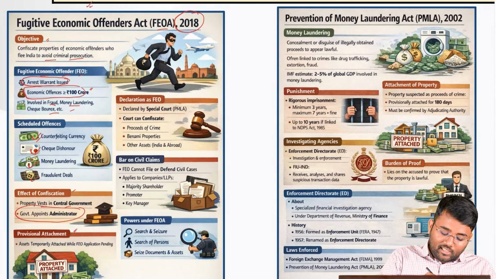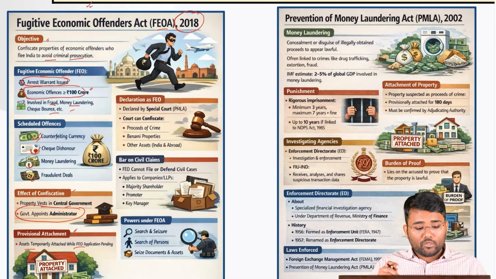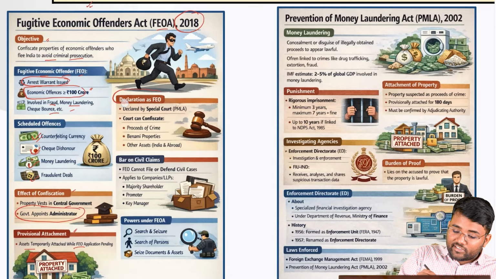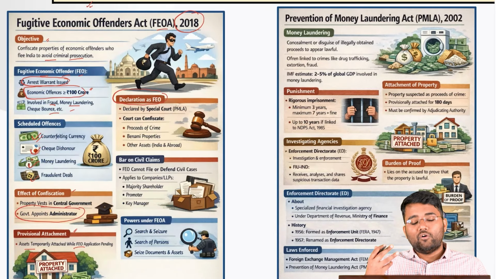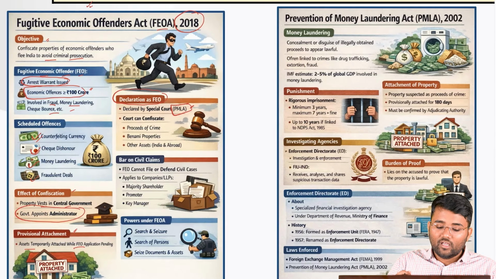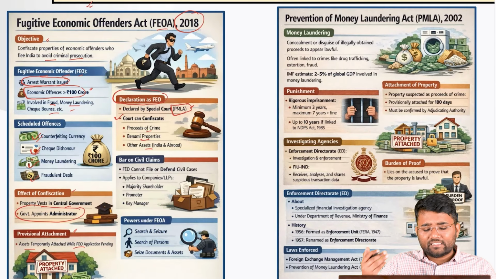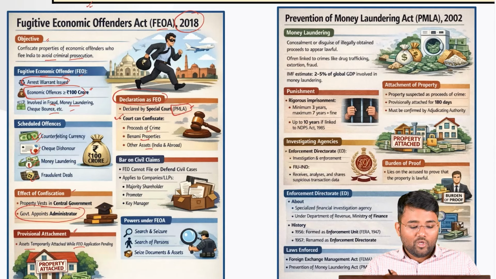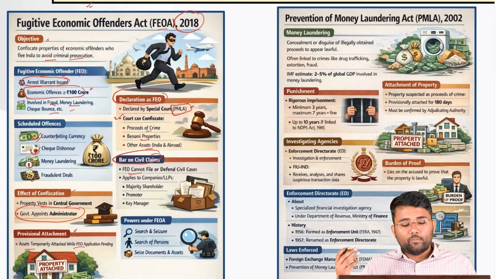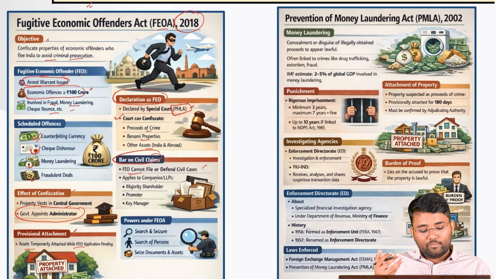Also, there is a provisional attachment. For example, assets can be temporarily attached while the fugitive economic offender application is pending. Any declaration of a person being a fugitive economic offender will be made by the special court under the Prevention of Money Laundering Act. The court can confiscate the proceeds of crime, benami properties, or any other asset that are there in India or abroad. Also, there is a bar on civil claims. For example, the fugitive economic offender cannot file or defend civil cases, and that applies to companies or LLPs also.